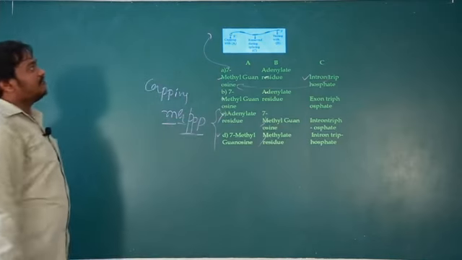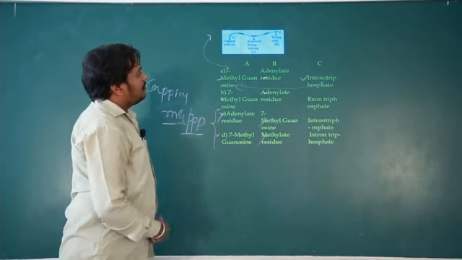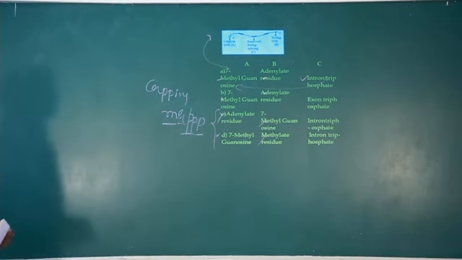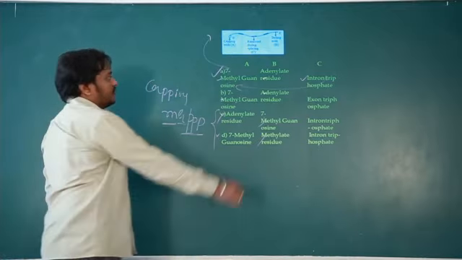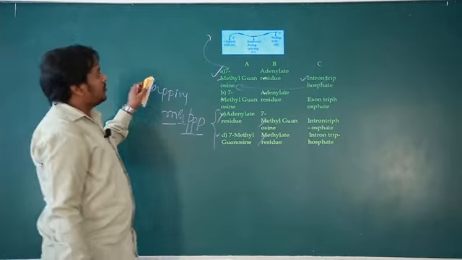So methyl guanosine triphosphate towards A side, B it is adenylate molecules, and C is intron. So intron should be removed. So the right option is A. So A is the right option. Okay, yeah. So this is question number 7.